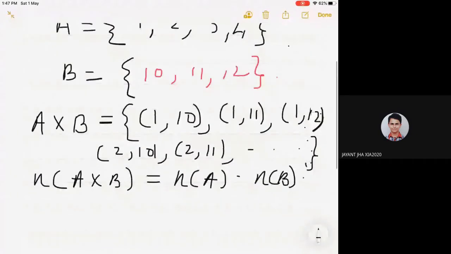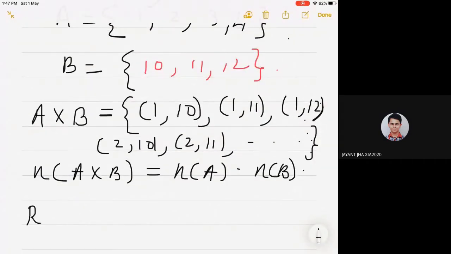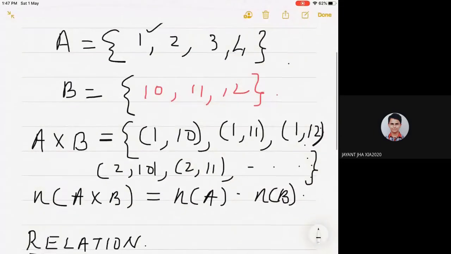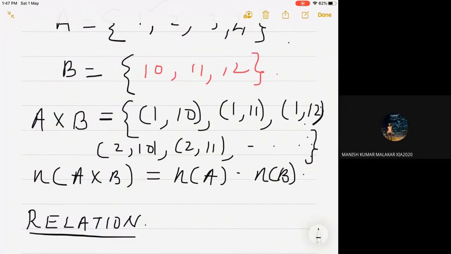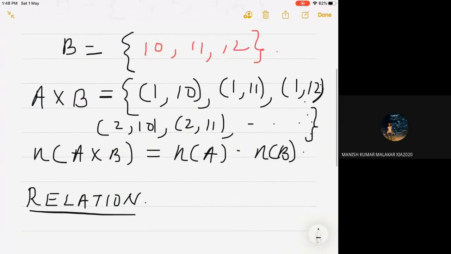Now, what do you mean by a relation? With this example, A and B. Subset of that Cartesian product. It's very good. It is any subset of the Cartesian product A cross B is called the relation.